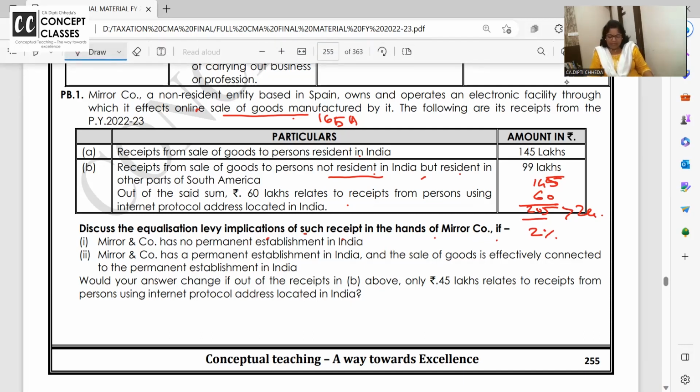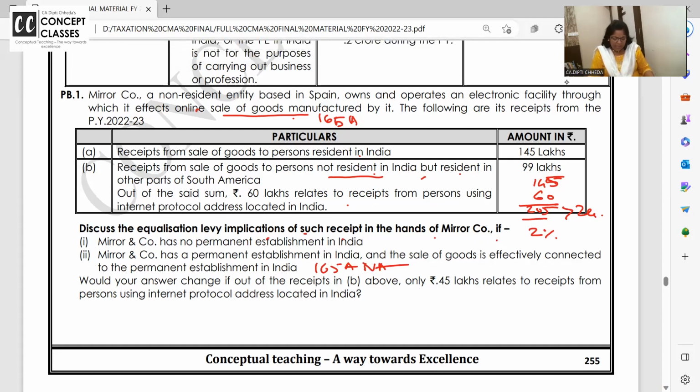Then of course they have to pay tax. And if they have the PE in India, then 165A is not applicable. Okay. Would your answer change if I'm calling it as third bit? इसको third bit कर दो. Would your answer change if the receipts above from India is 45 lakhs from the IPA? तो 145 ये और 45 ये, यस आंसर चेंज हो जाएगा. From India if you are not earning the receipts of more than 2 crores, फिर 2% टीडी इक्वलाइजेशन लेवी की जरूरत नहीं है. आर यू गेटिंग?